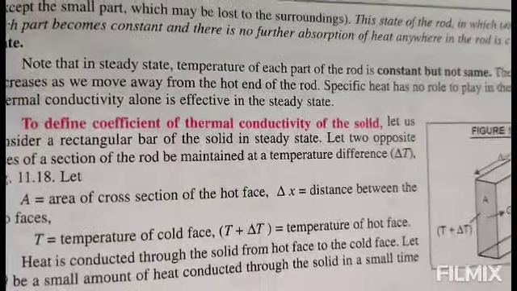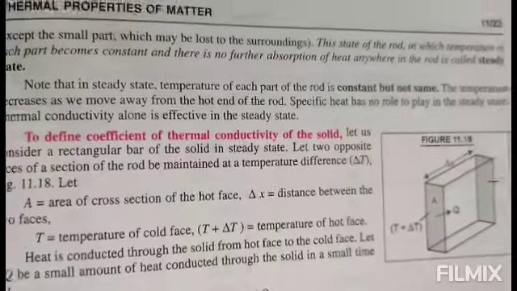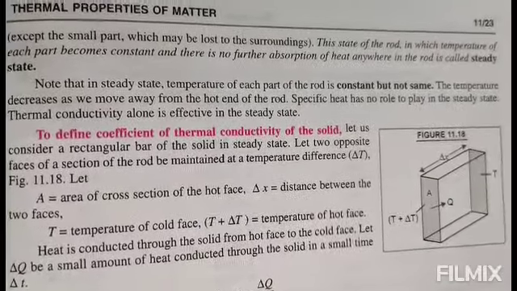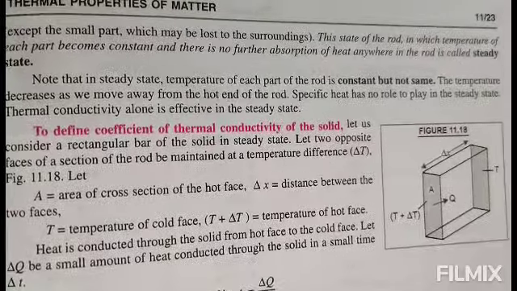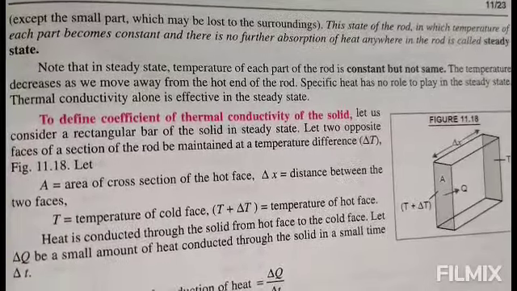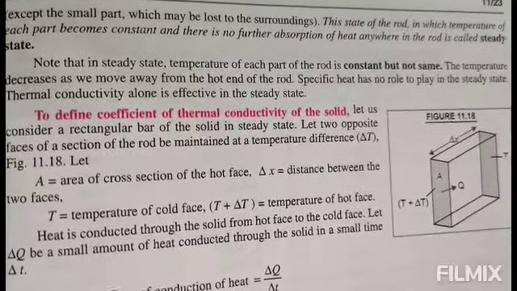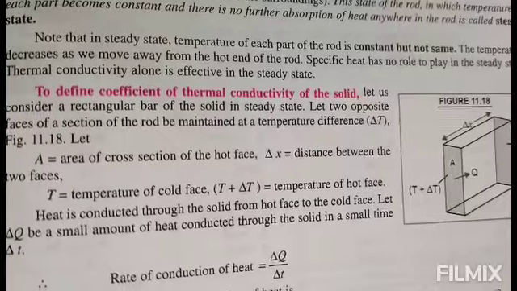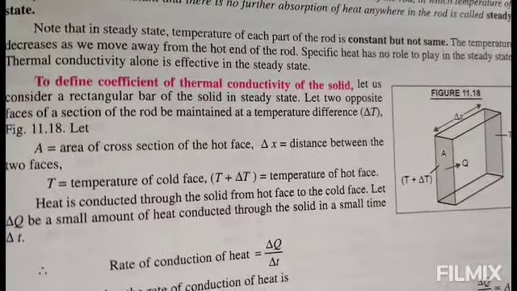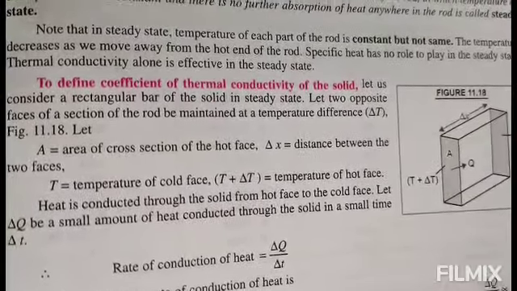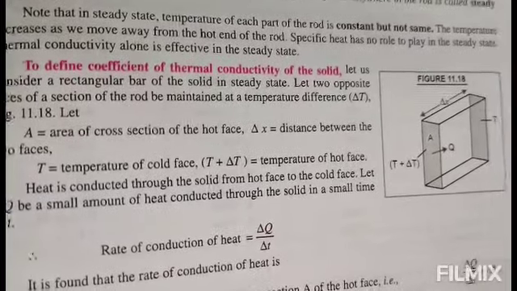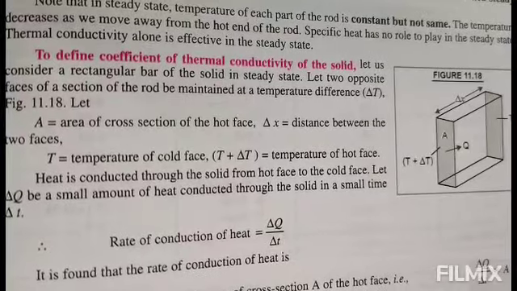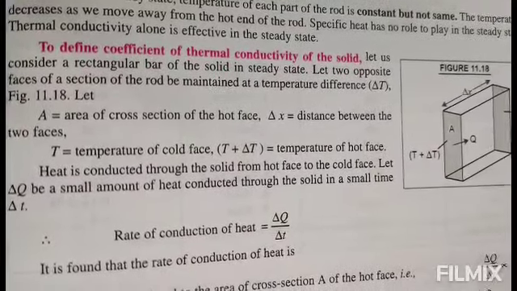This state of the rod in which the temperature of each part becomes constant and there is no further absorption of heat anywhere in the rod is called the steady state. Note that in a steady state, the temperature of each part of the rod is constant but not the same. The temperature decreases as we move away from the hot end of the rod. Specific heat has no role to play in the steady state. Thermal conductivity alone is effective in the steady state.